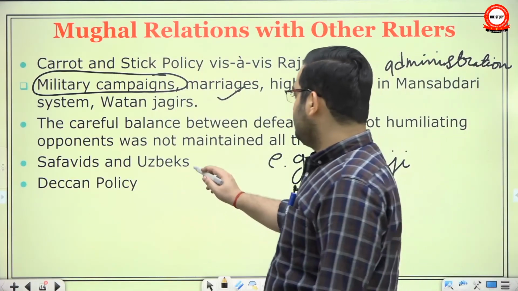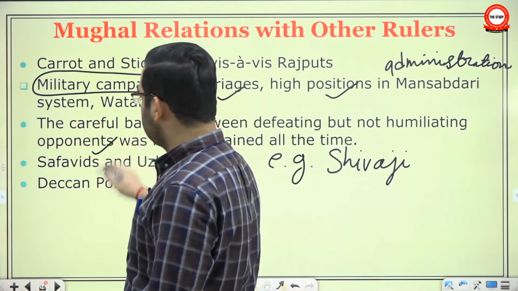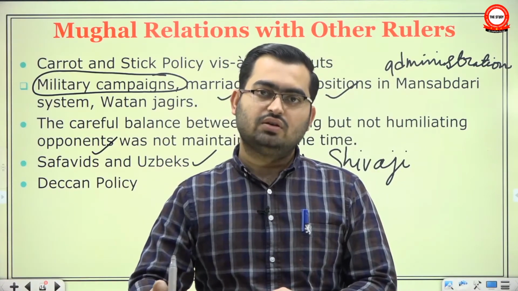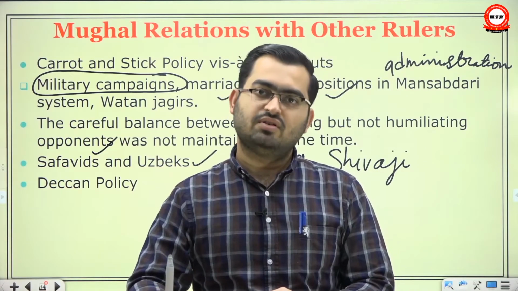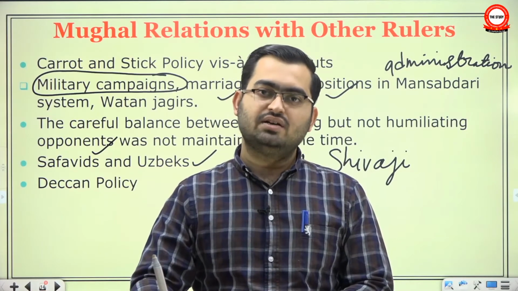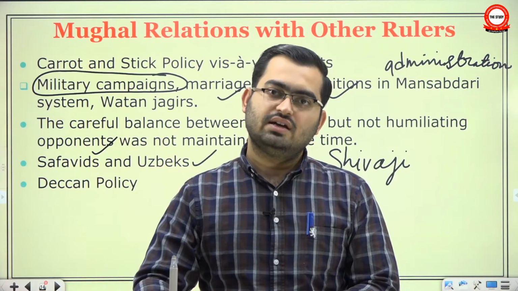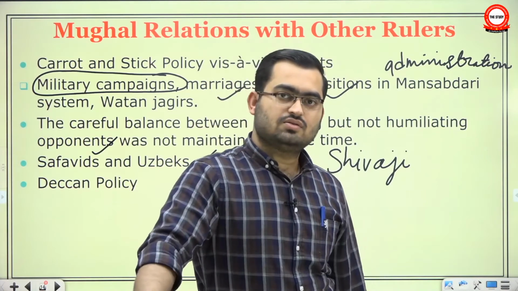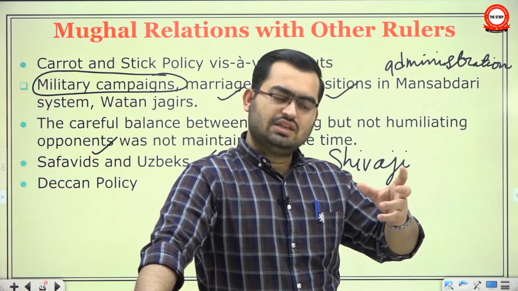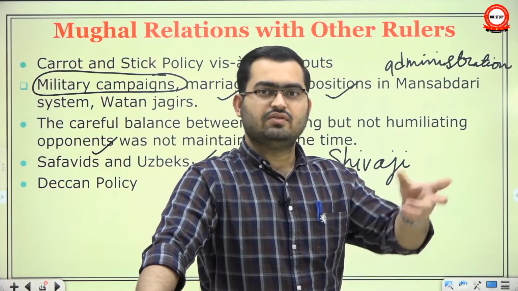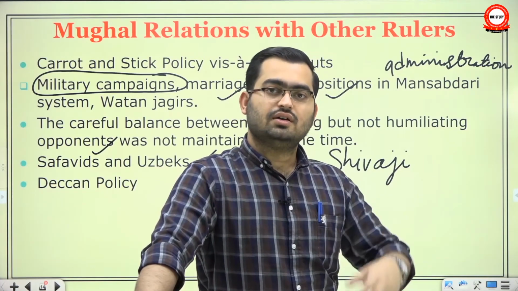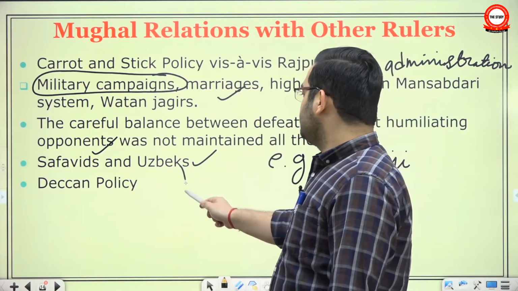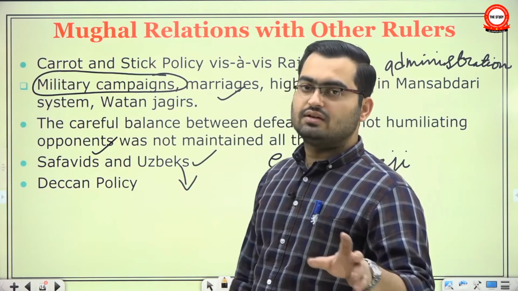Others like Safavids and Uzbeks. In the case of Safavids, for example, Humayun fled to the Safavid court of Iran. He came back with the help of Safavids. He even brought painters from Iran. But Akbar realized the importance of Kandahar that Safavids had seized, so he took it from them. But there were many struggles for Kandahar, and eventually it was taken away by Safavids during the time of Shah Jahan.